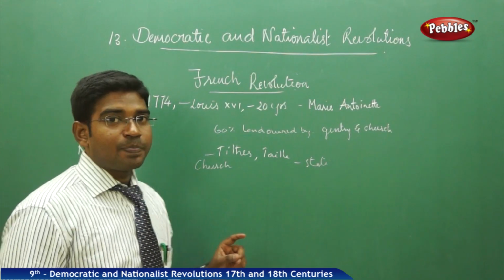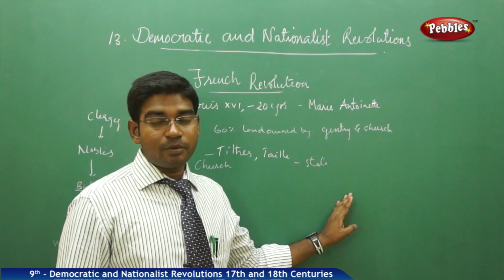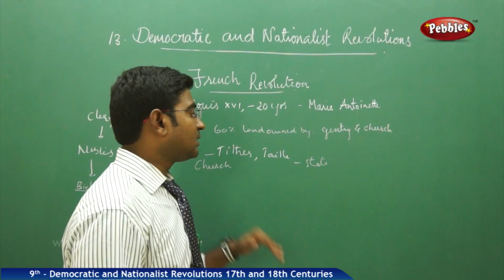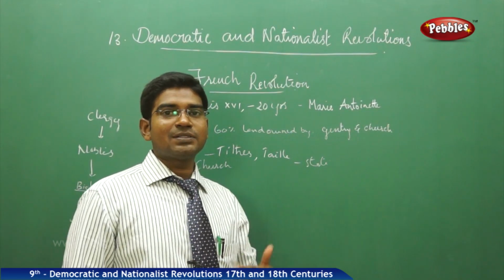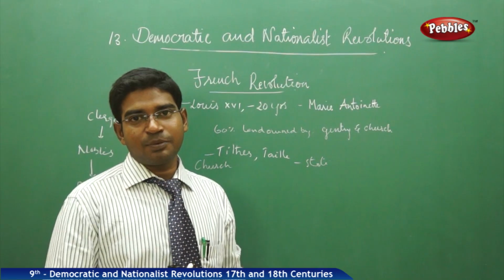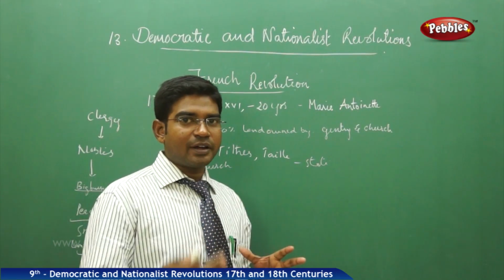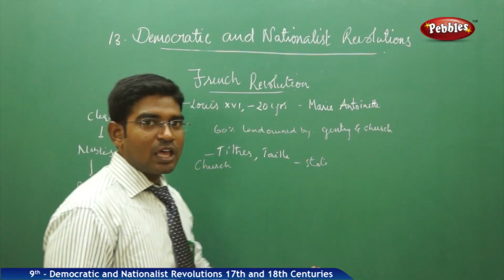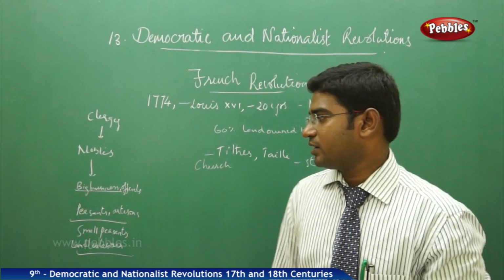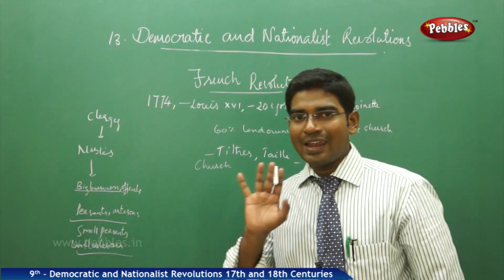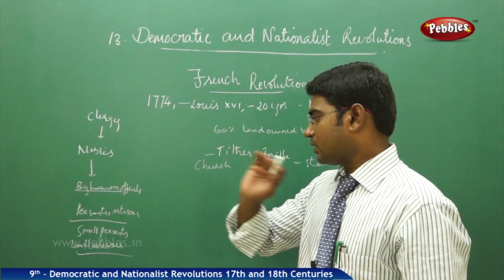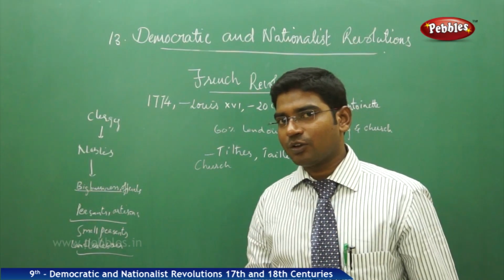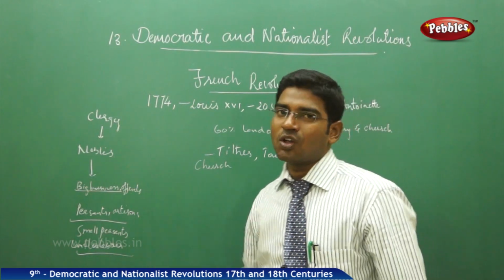Whereas the church collects tithes, the state government also collects a tax called taille, which also has to be paid compulsorily by the third estate people only. So in this process, if Louis XVI is now going to increase the tax, obviously it is going to affect the third estate people to a larger extent, and almost only the third estate people are supposed to pay it, rather than the first or the second estate.